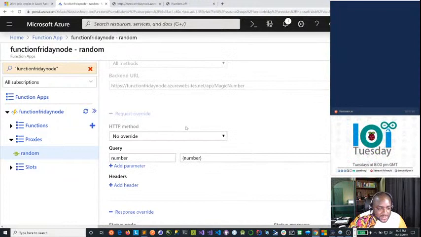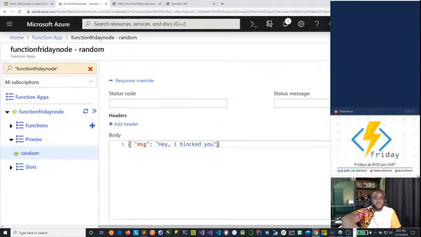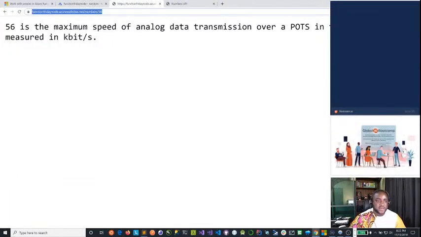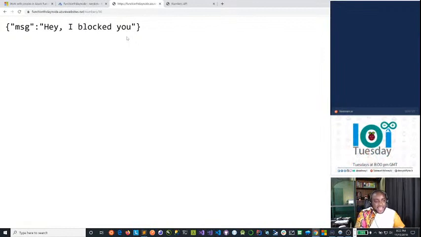What I'm doing now is a response override. With the response override, I'm saying that, well, after you process the whole thing, I want you to intercept the response and rather pass this. So think about it. You want to check responses for setting data points before you output to the user. So let's see what happens now. The same 56. Let's call this. Now, do you see what happened? I intercepted the function response, and now this is what I am passing.